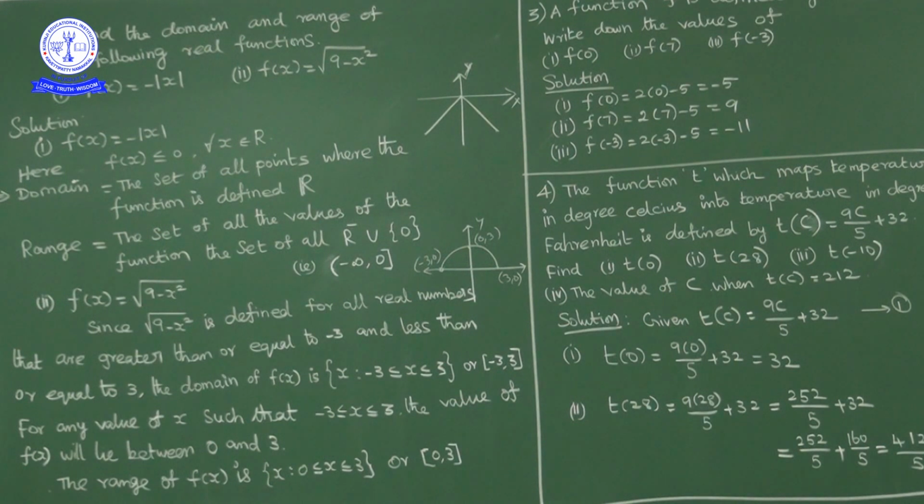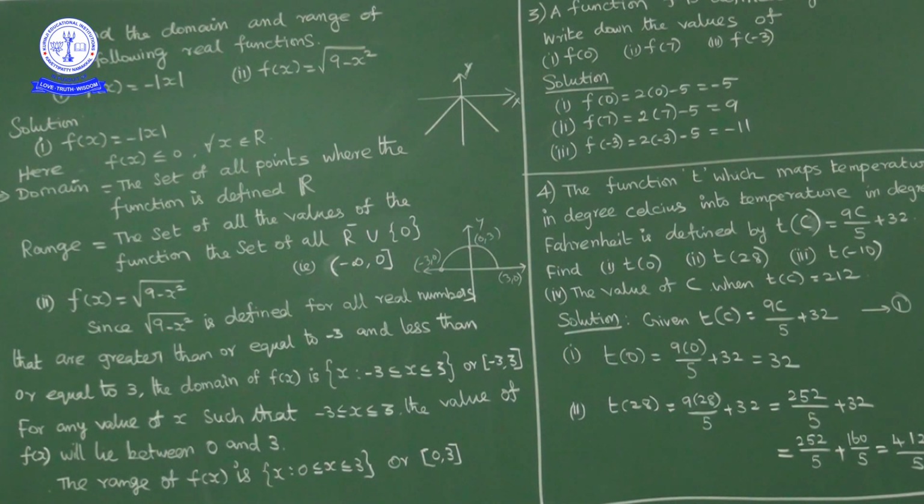So this function is defined only for the real numbers from minus 3 to plus 3. Since the square root of 9 minus x square is defined for all real numbers greater than or equal to minus 3 and less than or equal to 3, the domain is the closed interval minus 3 to plus 3. Because if you give any number above 3 or less than minus 3, for example x is equal to 4, then 9 minus 16 is minus 7, and the square root of minus 7 is not defined, no. So this function is defined only when the inside quantity is non-negative.